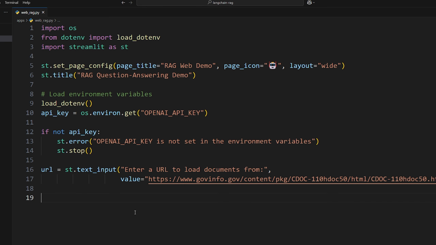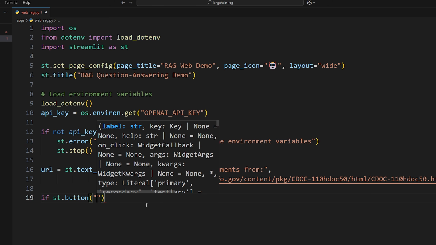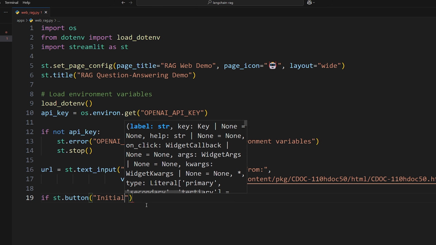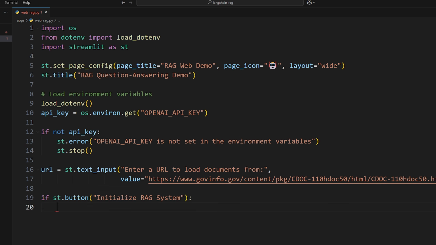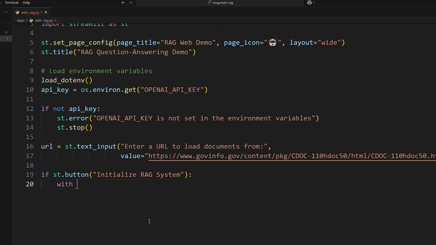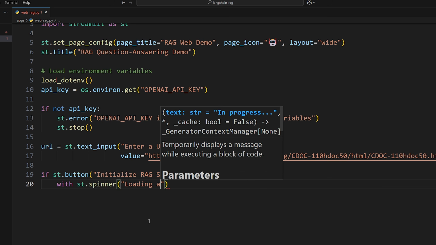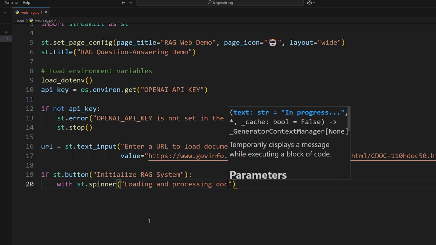So now we can initialize the button below that so that when you click the button, it actually loads the data, right, and indexes it. So we'll say if st.button, and then we'll give the button some text. So we'll say initialize rag system. You can say load or something like that, whatever you want. So the if is to determine if this is clicked or not. If it is clicked, then we'll do a spinner. So with st.spinner, just to make it look nice, loading and processing documents.